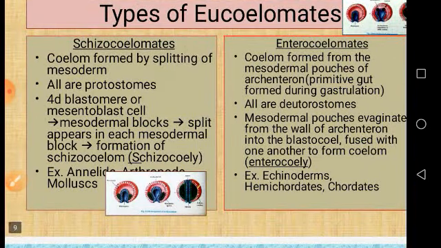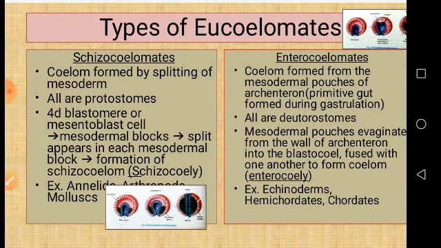Now, we have seen in the first slide the classification of Animalia, where among protostomes the schizocoelomates are there, and in the deuterostomes there is one subdivision in the eucoelomata. So eucoelomates are again divided into two types, schizocoelomates and enterocoelomates. This division is based on how the true coelom is developed, since in both types true coelom is present.